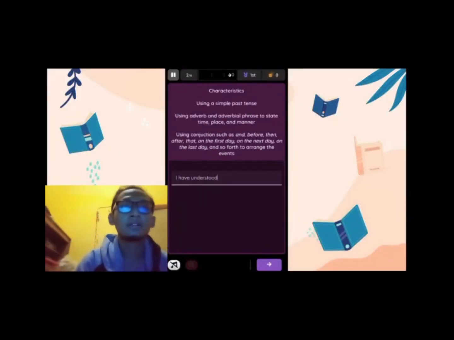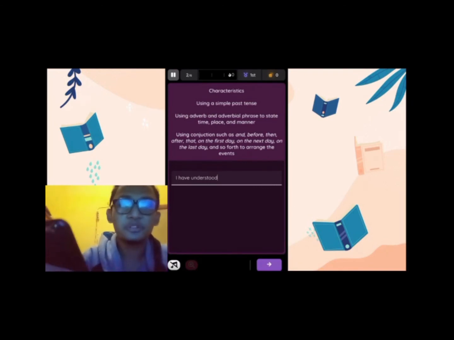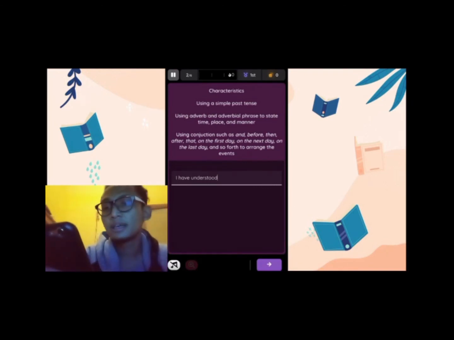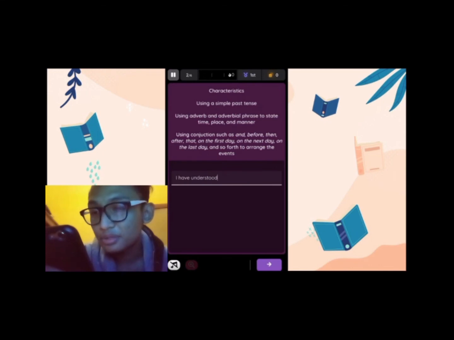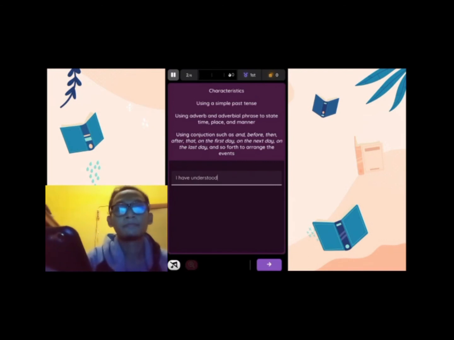Now it's my turn. Right now I will explain the point of view from the student about the quizzes. In slide 21, you can see the characteristics: using simple past tense, using adverbs and adverbial phrases to state time, place, and manner.